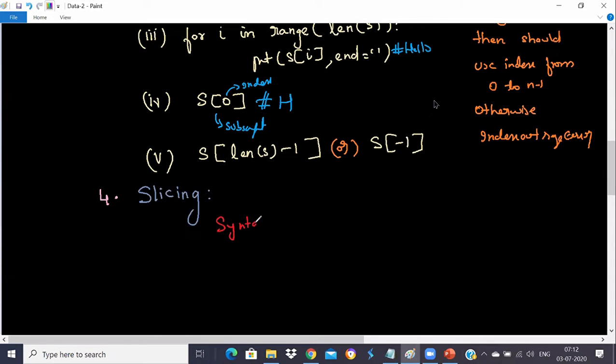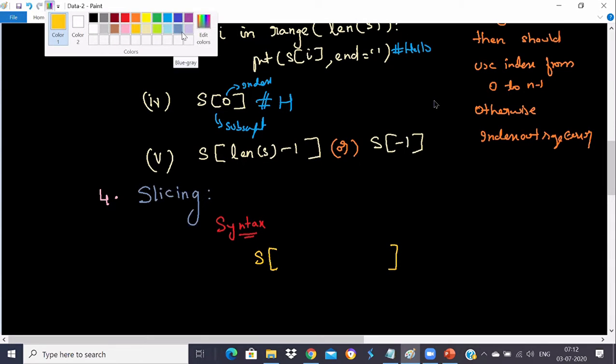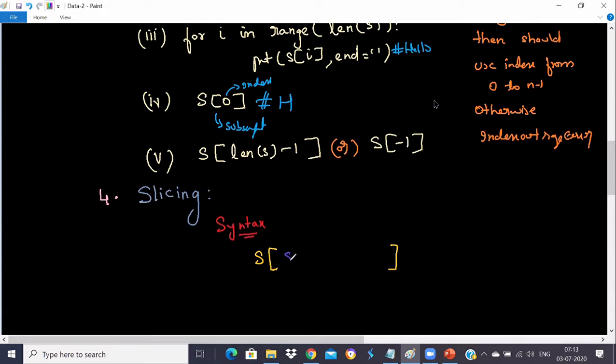So for example, the syntax of string slicing is you will use the variable name, let's say s or str, whatever the variable name, let's make it s. Then use the subscript. Generally inside the subscript you will write an index, but instead of an index, if you see something like this, the start value, colon, the stop value, colon, and the step value.